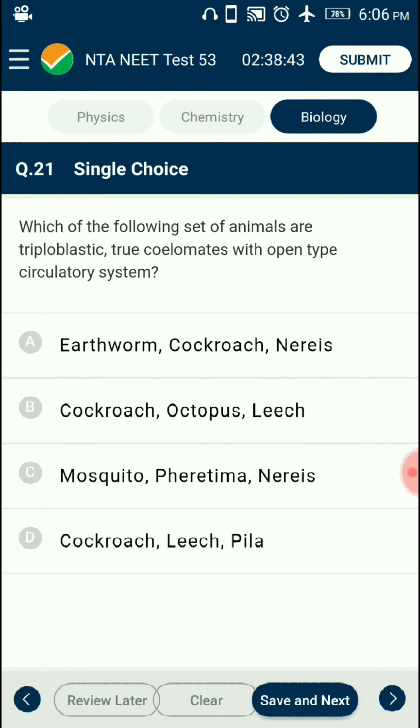Question number 21. Which of the following set of animals are triploblastic, true coelomate with open type circulatory system? Open circulatory system, also called hemocoel, is present in Arthropoda, such as cockroach, mosquito, honeybee, etc. Hirudinaria of Annelida, blood-sucking leeches, and non-cephalopod mollusks, Pila, Unio, Dentalium. So the correctly matching option is option D. Cockroach, leech, Pila.